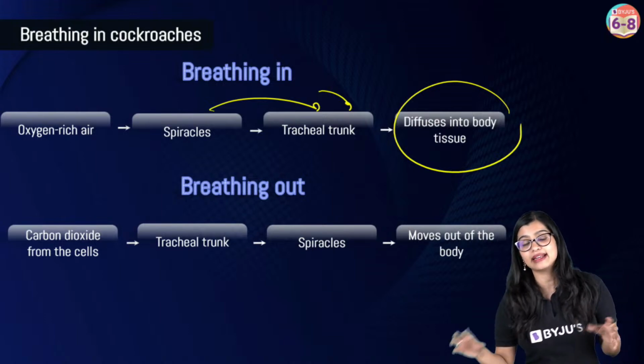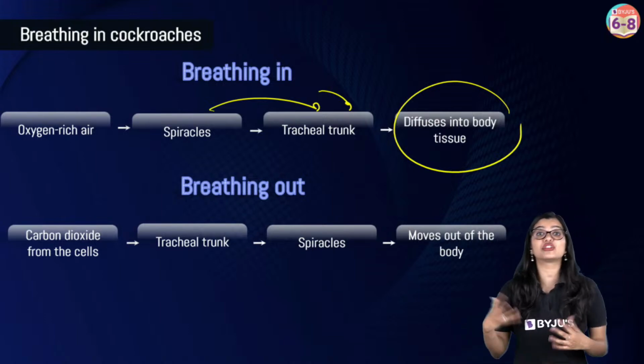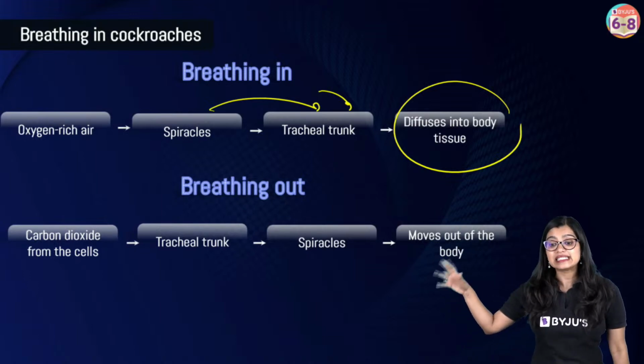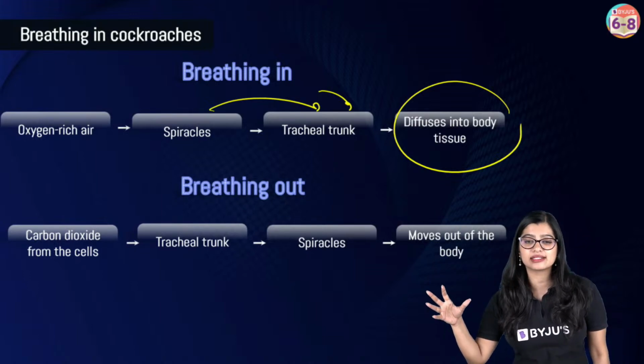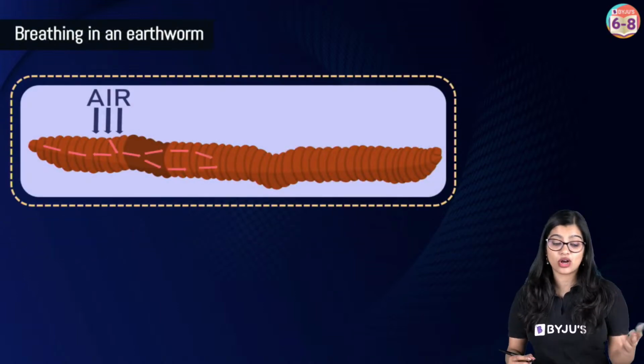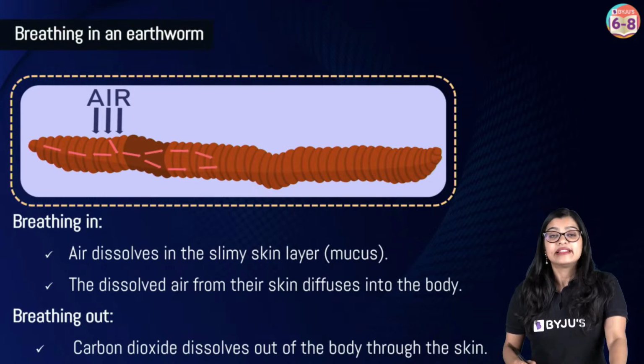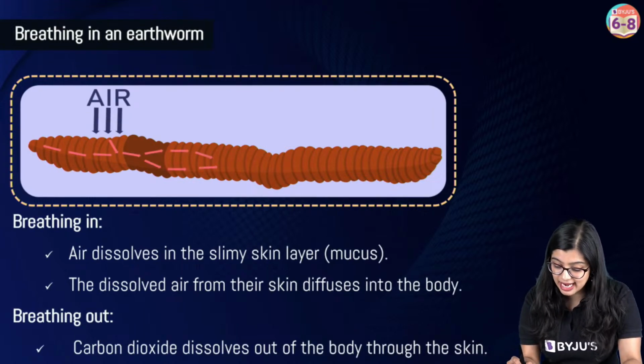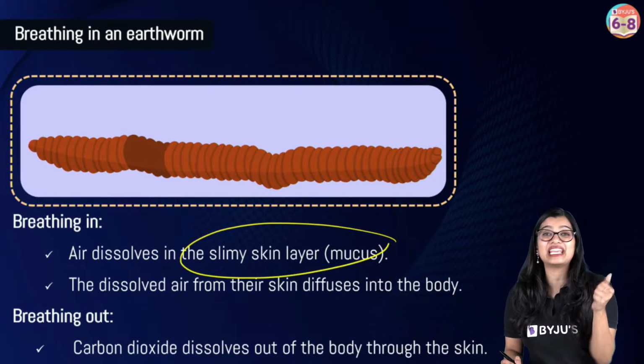Now understand that in other organisms they don't have elaborate structures like us, which is why instead they have structures like spiracles and so on, right? Next up we have earthworms. Now of course we know that in the case of earthworms they have moist skin. That means that their body is surrounded by slimy skin.